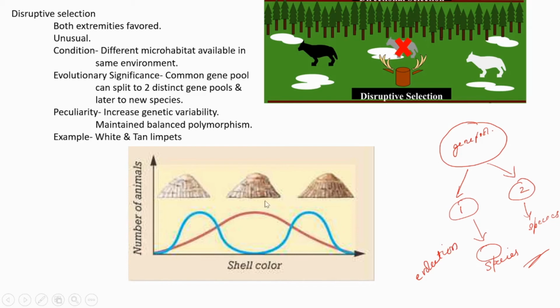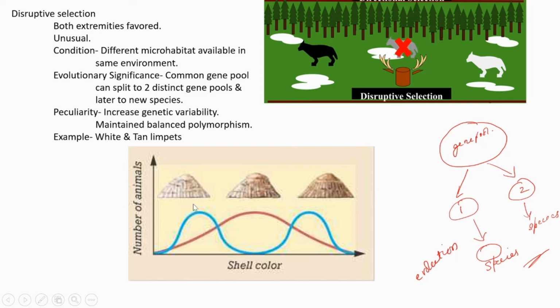That is the significance. What is the peculiarity? This disruptive selection increases genetic variability. At the same time, it balances polymorphism. It supports the existence of both the extremities. In that way, it supports polymorphism. Example: white and tan limpets, a type of mollusc. Both the white colored limpets and tan limpets are supported according to the different microhabitats that exist there. Both the extremities can survive.